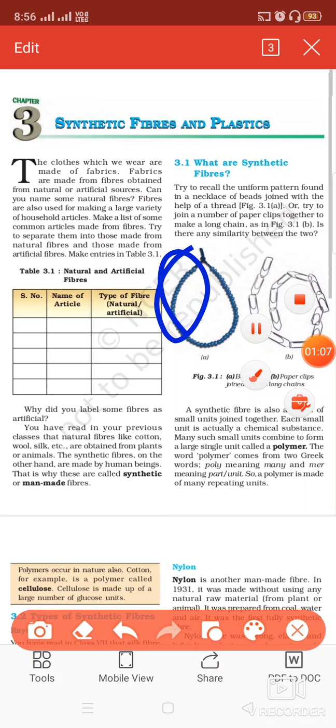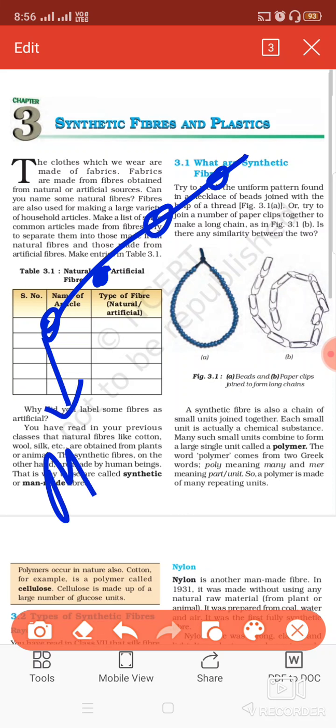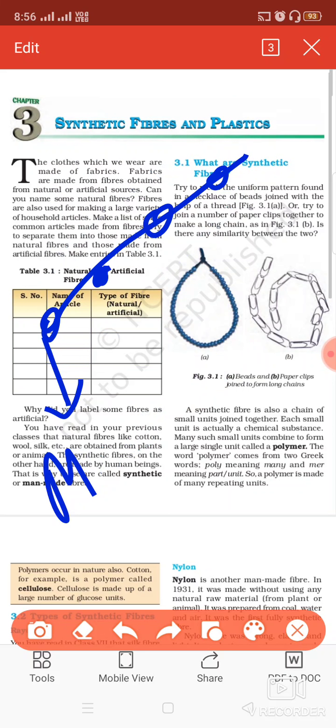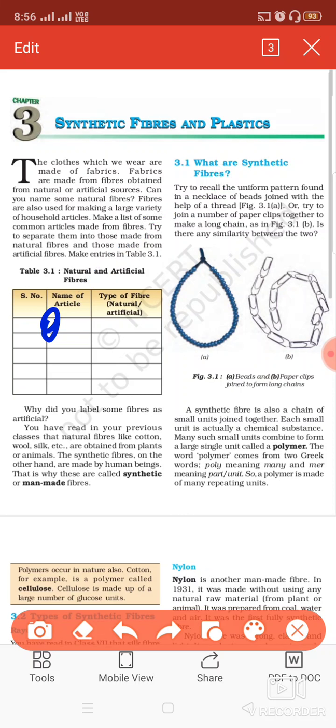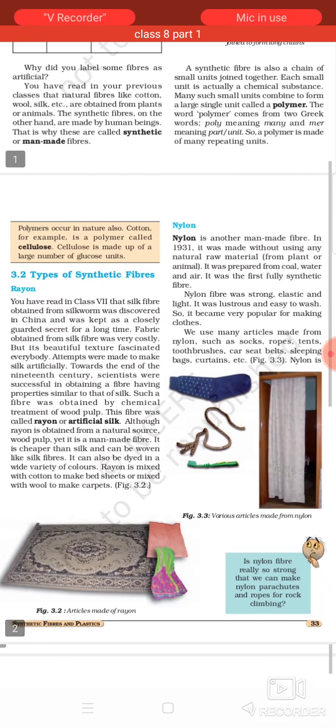You can see this chain is made up of small beads. This chain is made up of small pins. So these small units, when they join together, this one is known as monomer, and when these combine, these form a chain, then it is known as polymer. So all the synthetic fibers are basically the polymers which are joined together to form long chains. Okay, this process is known as polymerization. Okay, now let us discuss about different kinds of the synthetic fibers.